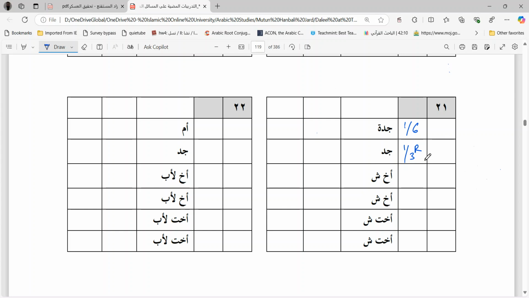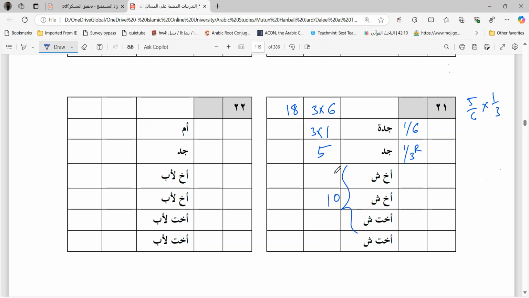So what to do? Divide the total property into six parts. Give one to the grandmother. What remains? 5 by 6. 5 by 6 remains. So 1 by 3 of 5 by 6 is 5 by 18, which means multiply this column by 3. So 18. Okay, this is 18. So grandmother will take 3 and grandfather will take 5. Okay, because 5 by 18. So 5 out of 18 grandfather and 3 grandmother, total how much? 8.